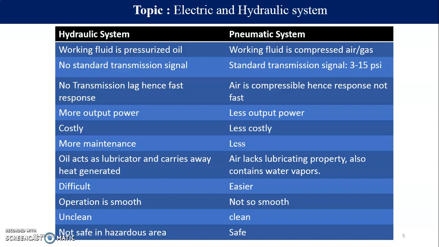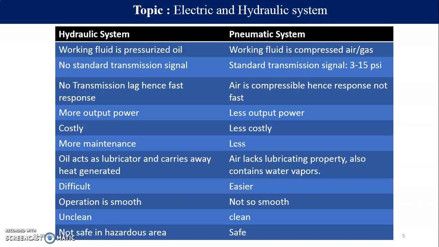No. If I say that 4 to 5 bar pressure is required, तो उतने ही टाइप का सस्टेन करने वाले कंट्रोल वॉल्व्स ही चाहिए होंगे, उसी टाइप का एक्चुएटर लगेगा. Then oil acts as a lubricator and carries away heat generated. So there is no lubrication separately needed. That is, FRL unit की hydraulic system में जरूरत नहीं पड़ती है. But vice versa, a pneumatic system without lubrication is not going to work. So अगर lubrication नहीं करोगे, oil नहीं provide करोगे, then they are going to rust and it is not going to operate your cylinders, and there is going to be wear and tear.